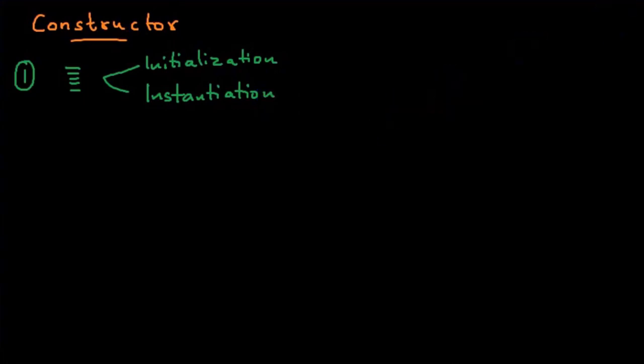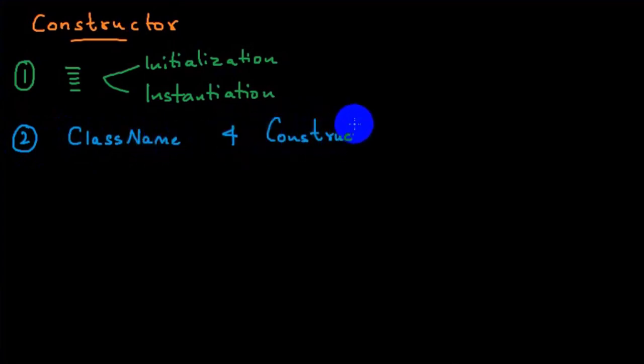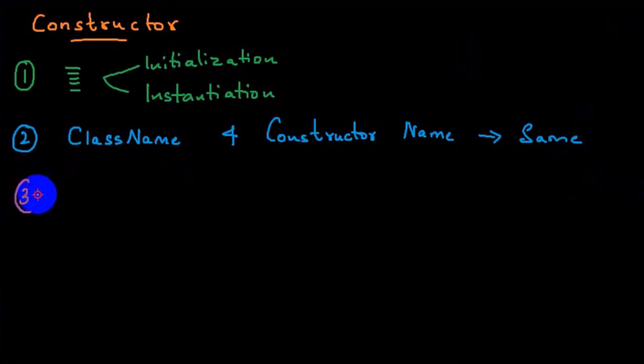The second point: whenever we create a constructor, the class name and the constructor name should always be the same. That's one mandatory rule. You don't have a choice. And the third point is that it does not have any explicit return type. Constructors will never have any return type.